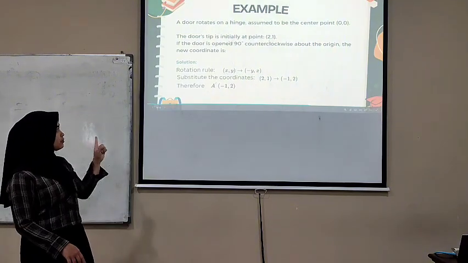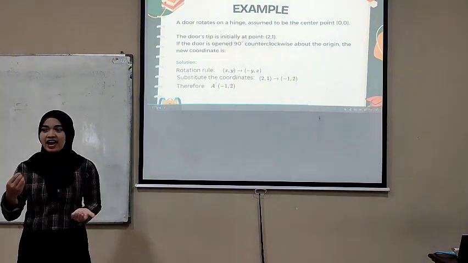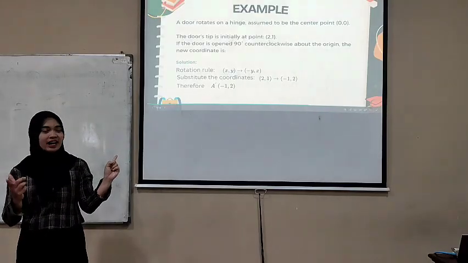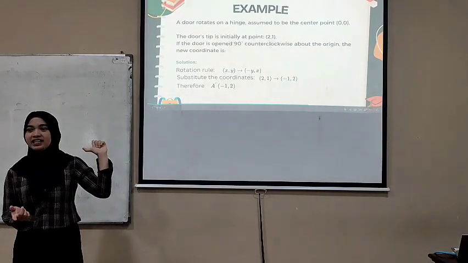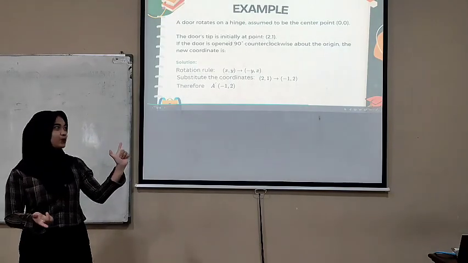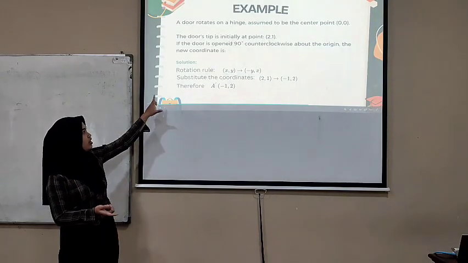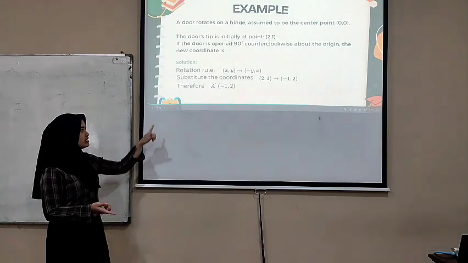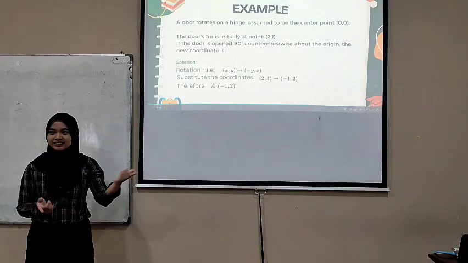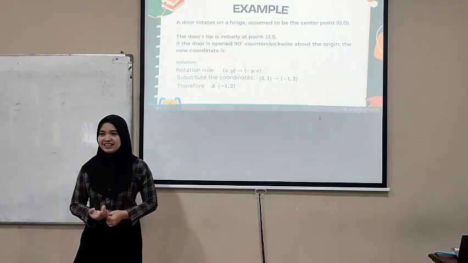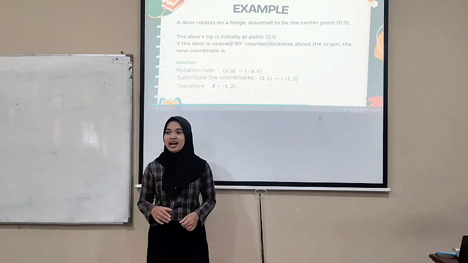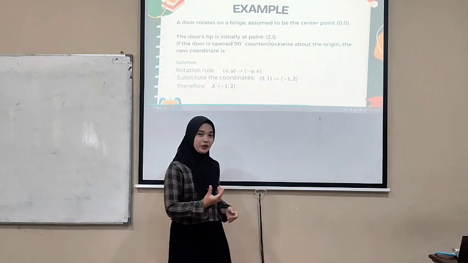Now, we substitute the coordinates. (x, y) is (2, 1). It becomes (-y, x), which is (-1, 2). Okay, therefore, the new coordinate is (-1, 2). Okay, correct. Do you understand? Yes, Miss.